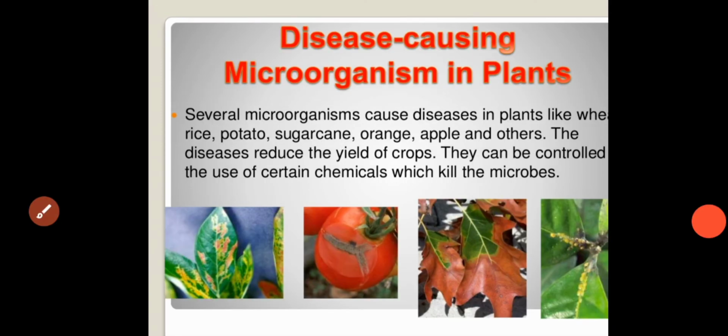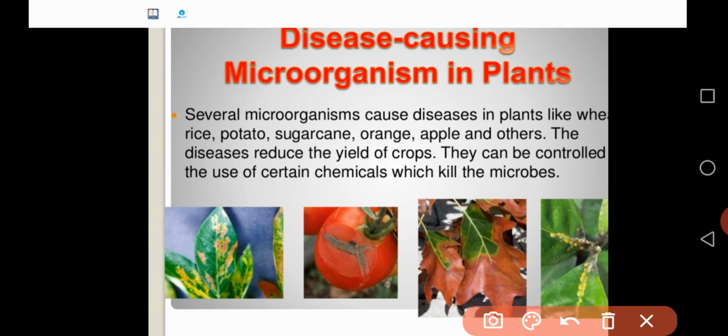Next, coming to disease causing microorganisms in plants. Several microorganisms cause diseases in plants like rice, potato, sugarcane, orange, apple and other crops. The diseases reduce the yield of crops, so they can be controlled by using certain chemicals which kill the microorganisms.